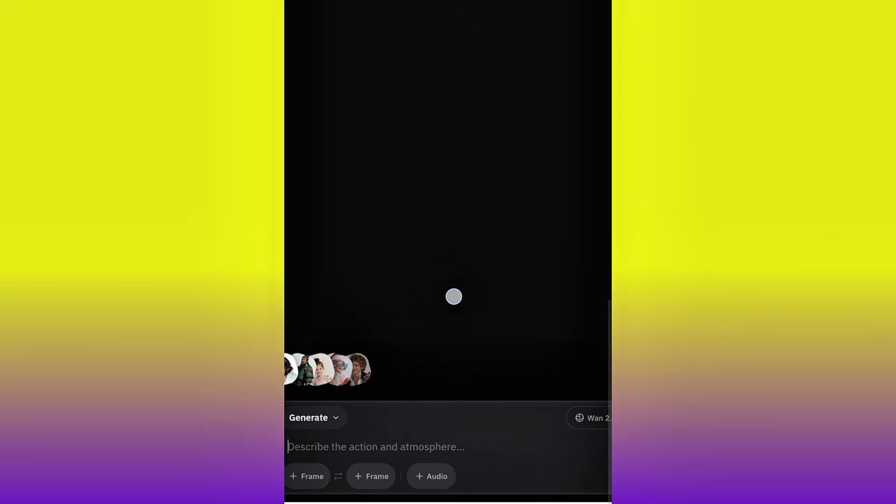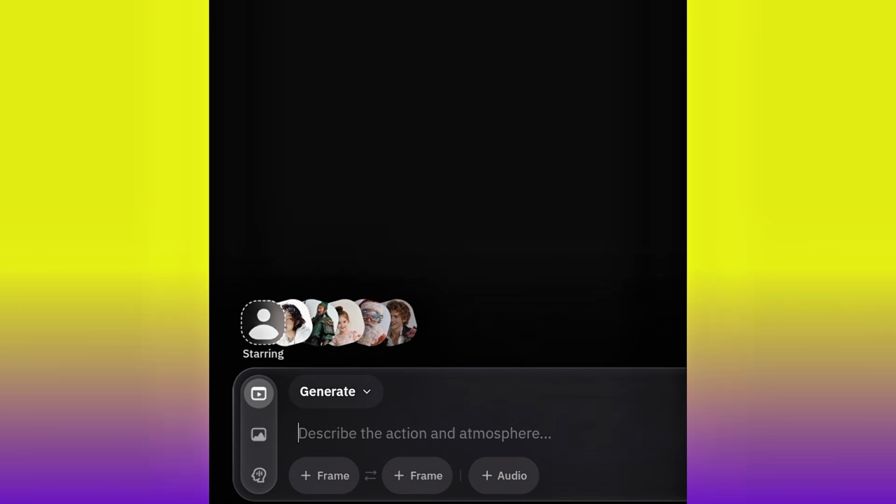Just zoom in and scroll down and you are going to see this particular icon. Go ahead and click it. If you click it, you are going to see video, image and avatar. Go ahead and click this avatar. And then if you click the avatar, you are going to see speech to video. Okay, you are going to see character and audio. So you just have to go ahead and upload your character, that is the image that you want to make sing, and also audio, that is your music. So go ahead and upload the two.